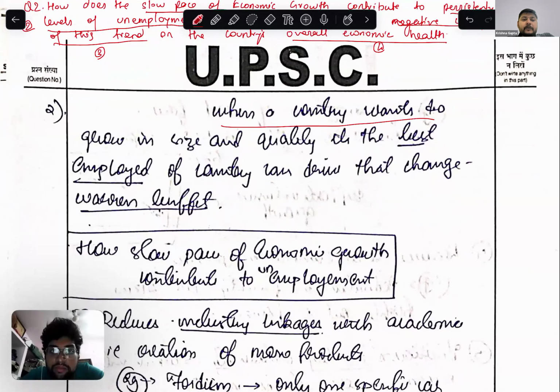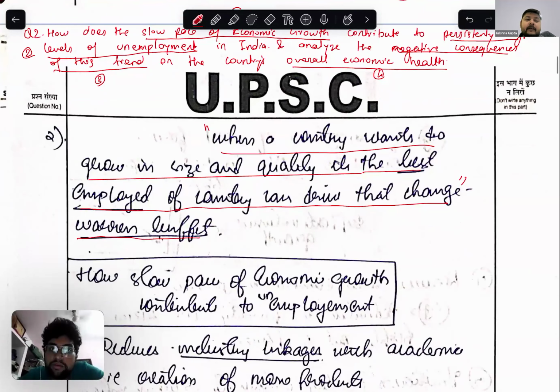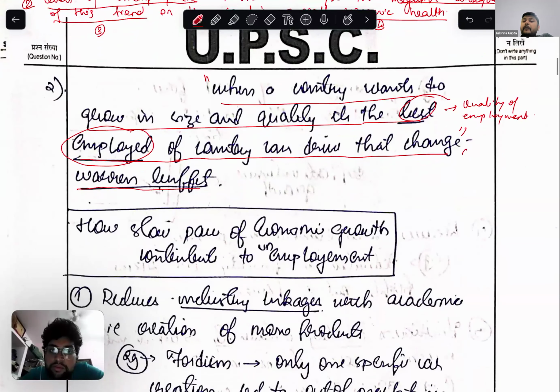When a country wants to grow in size and quality, the best employed of the country can drive that change. Warren Buffett. Yes, sir, this was a quote given by Warren Buffett. So the best employed of the country can drive that change. Here we are talking about the quality of employment. Okay, so this is a good intro with a quote.